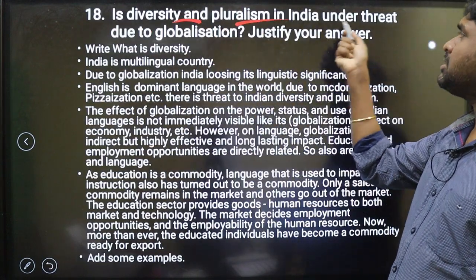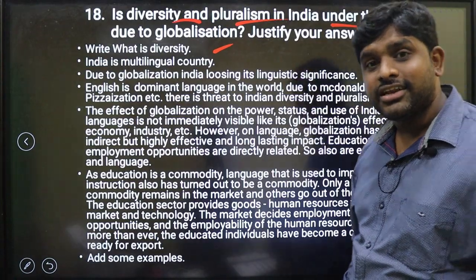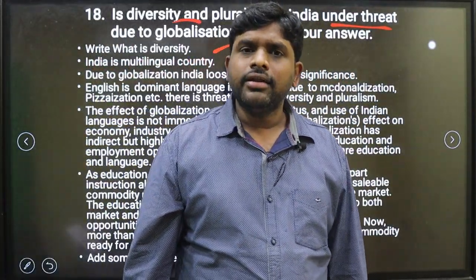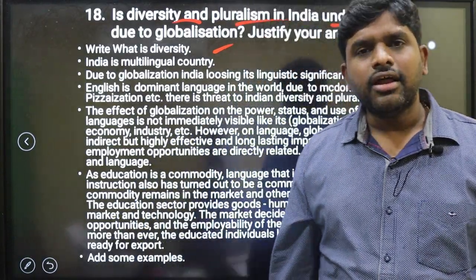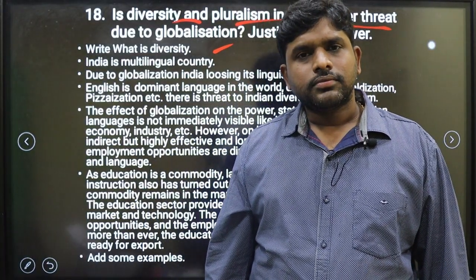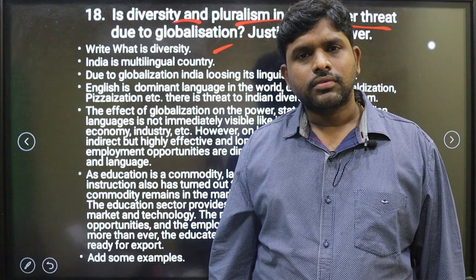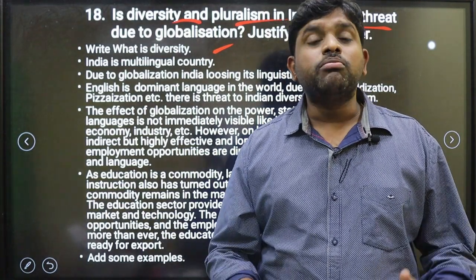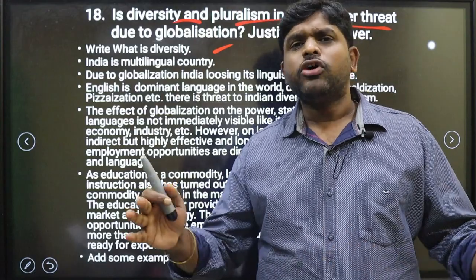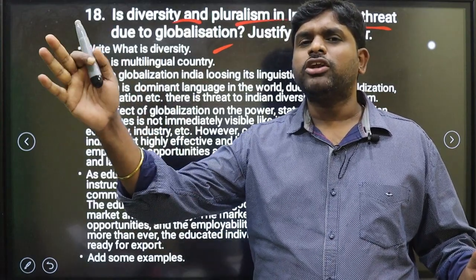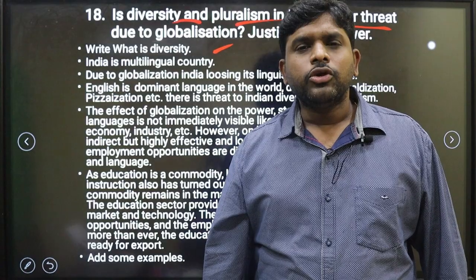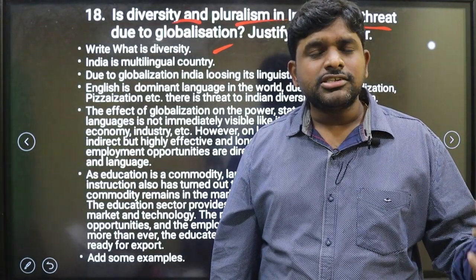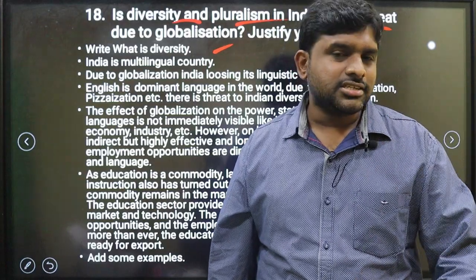Is diversity and pluralism in India under threat due to globalization? Yes. Now English became unilateral. McDonaldization, we have multiple cuisines, but everywhere if we go, we are seeing McDonald's shops or Pizza Huts. Uniformity is becoming. The diversity, the variations, the plurality is getting decreased.